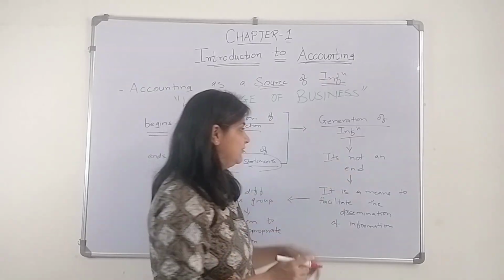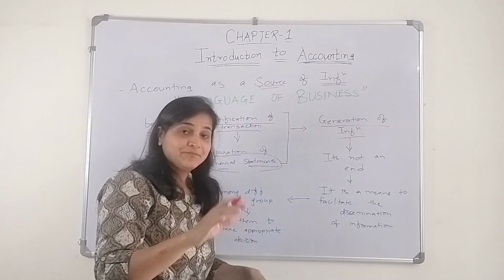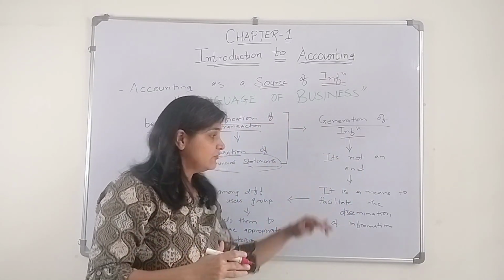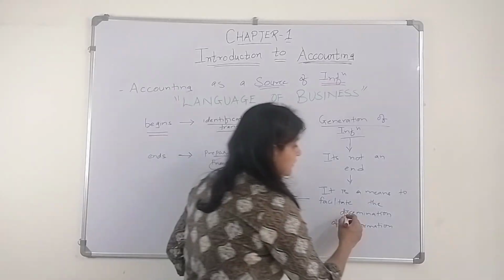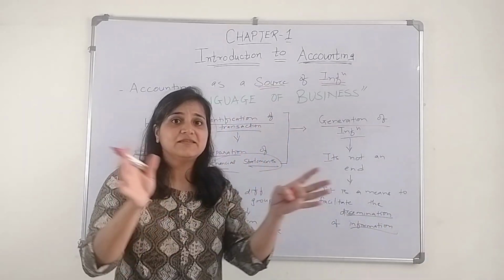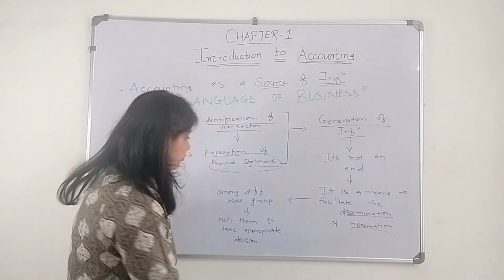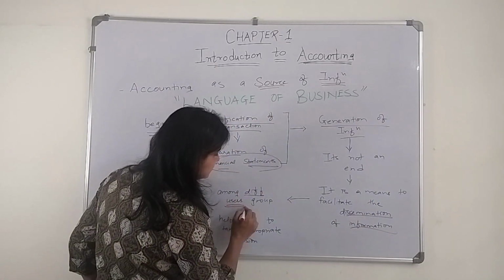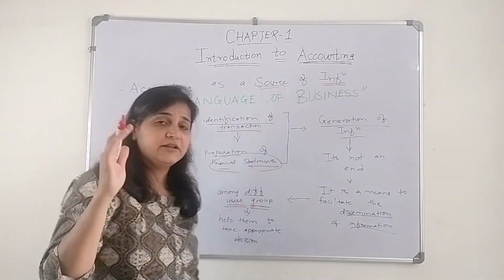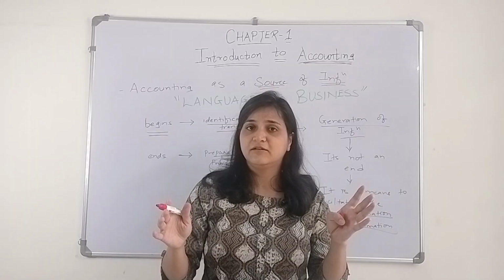Picture abhi baki hai mere dost. So it's not an end. What will this information do? It will disseminate, spread the information. To whom will it spread? To the different user groups. I told you there are internal users, there are external users.